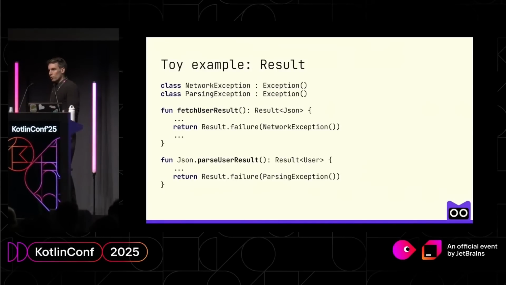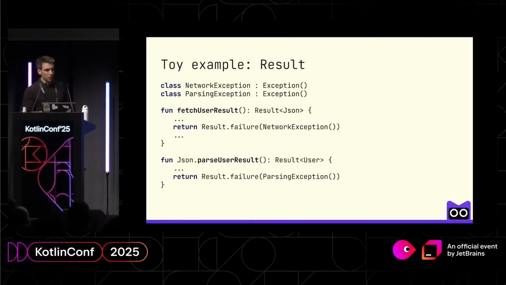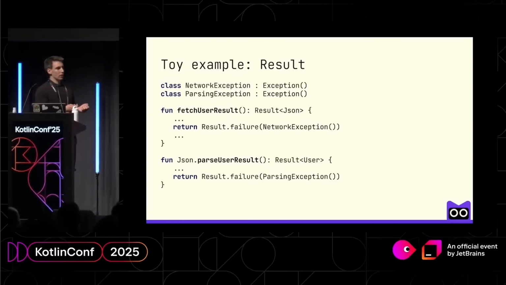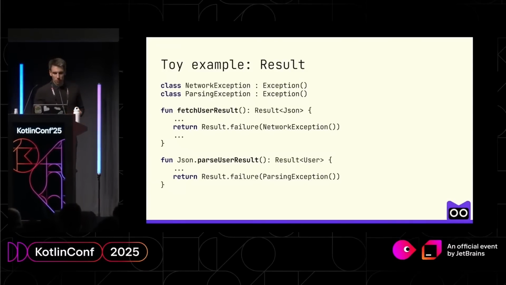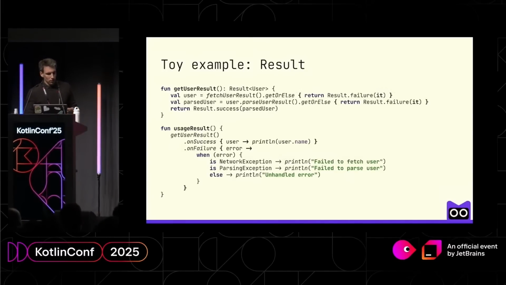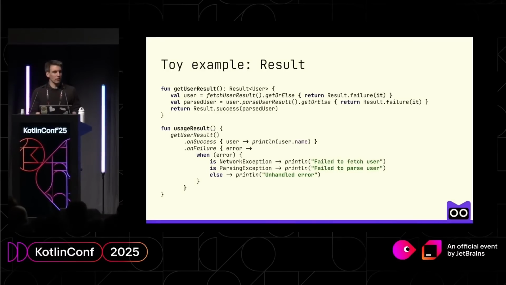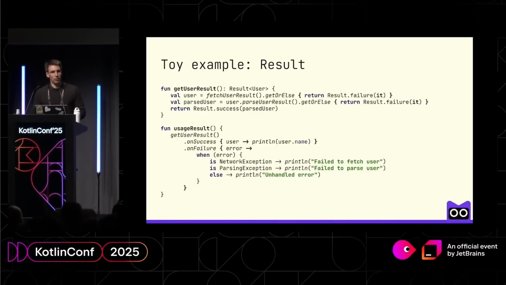And now the first thing here is that we can use regular values. If we want to signal that something went wrong, we return a Result of a Failure class. That's easy. But now when it comes to usages, we have to use the fetchUser result, apply some functional operators, and if it's successful, then return it. Otherwise, you have to rewrap it and return a failure. So what do we get here?